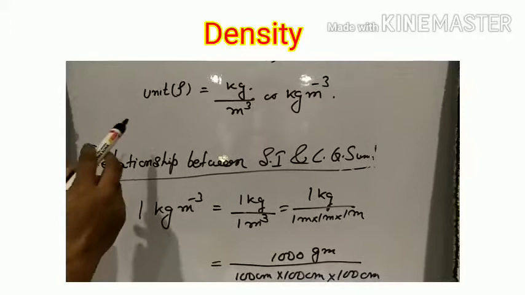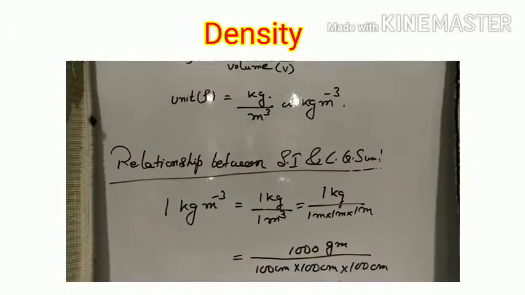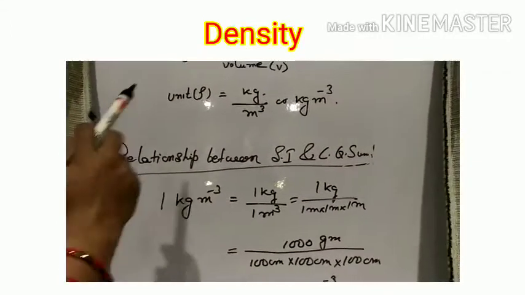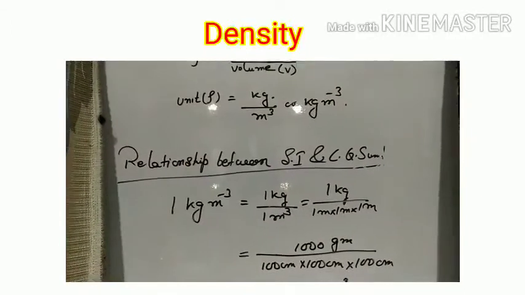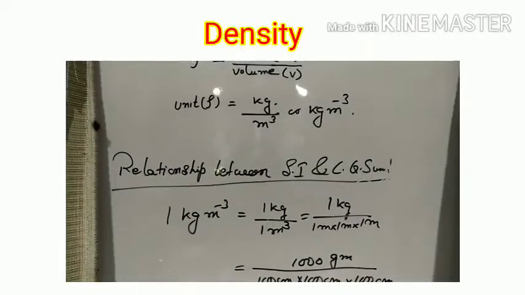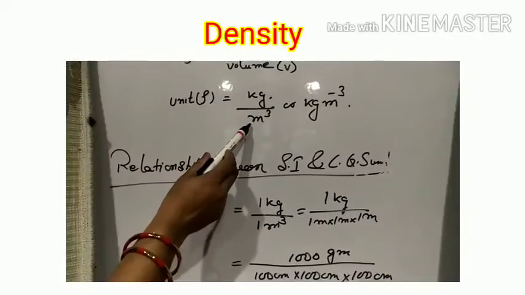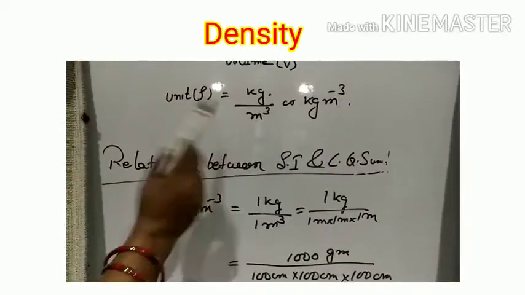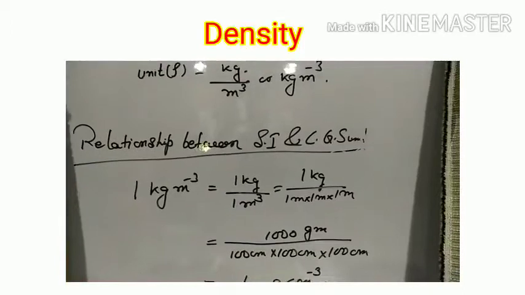Now, to calculate the unit of density, it will be the unit of mass by the unit of volume. We know that the SI unit of mass is kg and of volume is meter cube. So, it will be kg per meter cube. We can also write it like this.